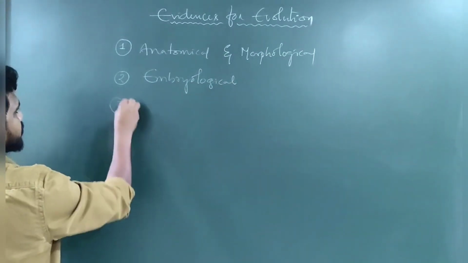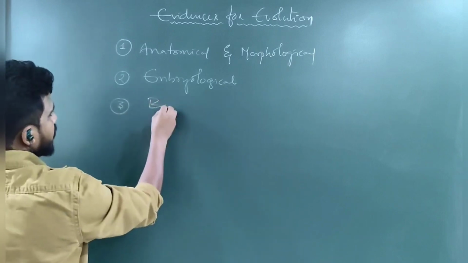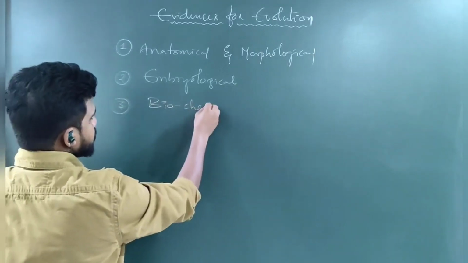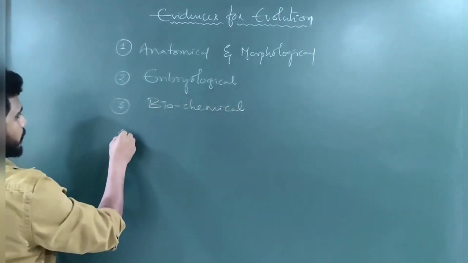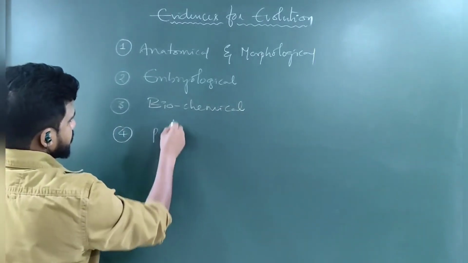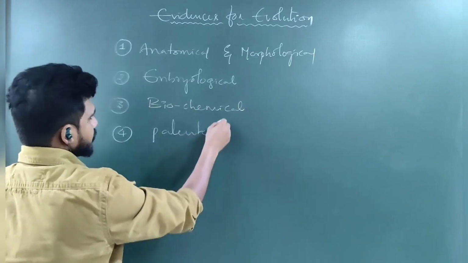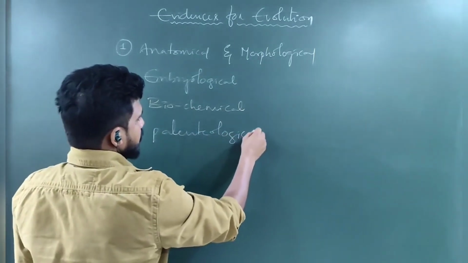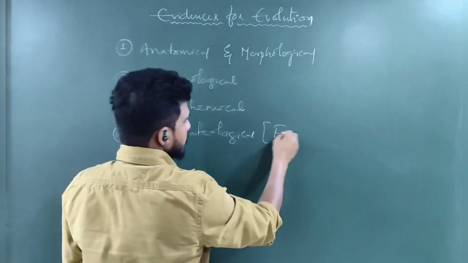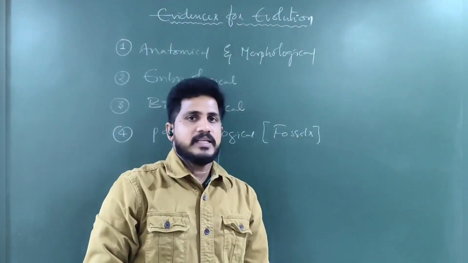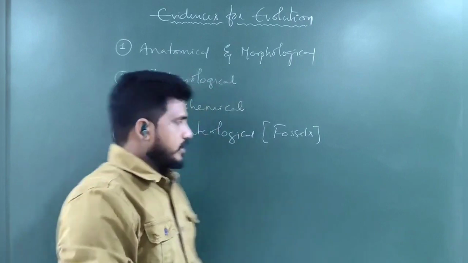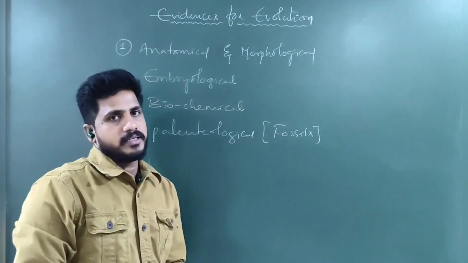Number 3, biochemical evidences. And number 4, paleontological evidences. Paleontological evidences are so important. They are regarding many branches that are supporting that evolution happened. We are discussing 4 according to the NCERT.